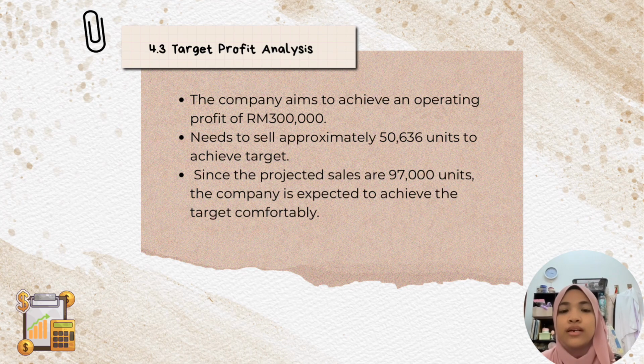Next subtopic is target profit analysis. For target profit analysis, the company aims to achieve an operating profit of 300,000. Based on the CVP analysis, Crispy Delight needs to sell approximately 15,636 units to achieve this target. Since the projected sales are 97,000 units, the company is expected to achieve the target profit comfortably.